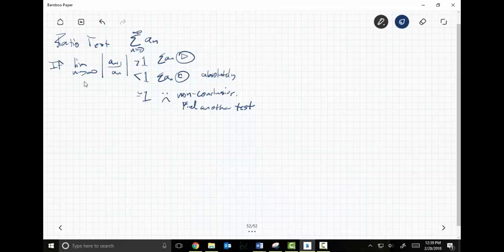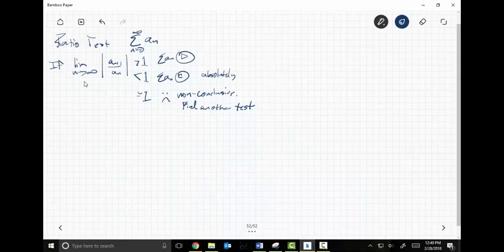Remember the whole garden gate thing? The garden gate is not slamming quickly enough. If it's less than 1, then suffice it to say that the terms are decreasing at a quick enough rate that we can pretty much conclude that it's going to converge. And not only is it going to converge, but it's going to converge absolutely. If it equals 1, it's kind of like, well, we can't really tell. Something strange is going on. We need to use another test.